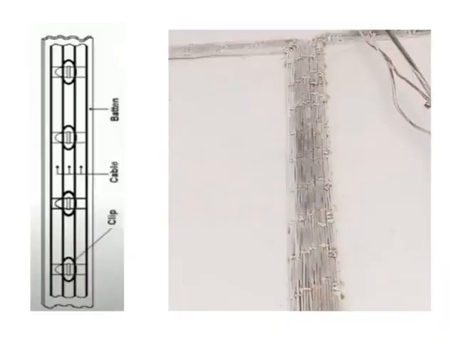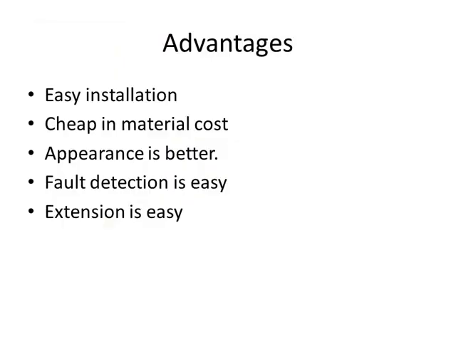Here in the left side diagram you can see the batten fixed on the wall and then cables are laid on this batten, and these cables are then fixed on the batten with the help of a clip and clip is fixed with the help of brass pins.